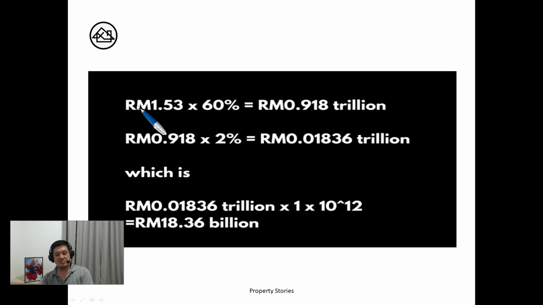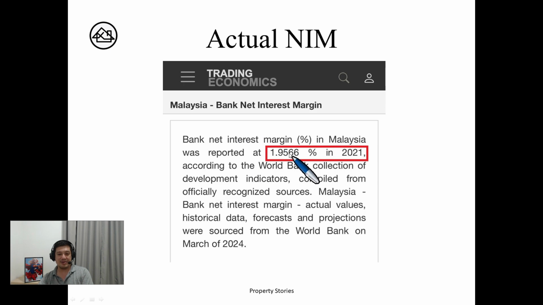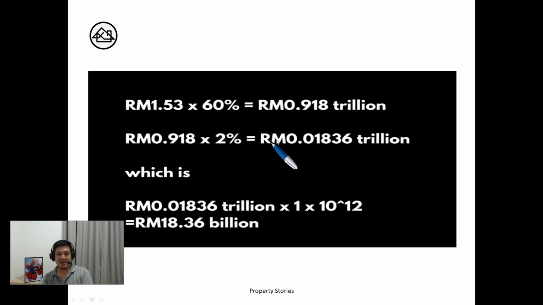So again, the household debt 1.53 trillion times 60%. I just lower it down from 61.2 to 0.918 trillion. Then I just take 2%, since this is 1.9566. So it's actually 0.01836 trillion. Now, how big is a trillion? A billion has 9 zeros, a trillion has 12 zeros.